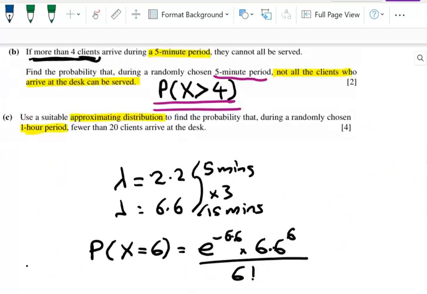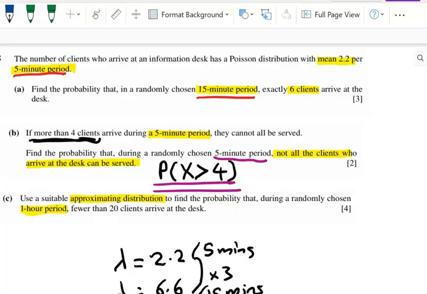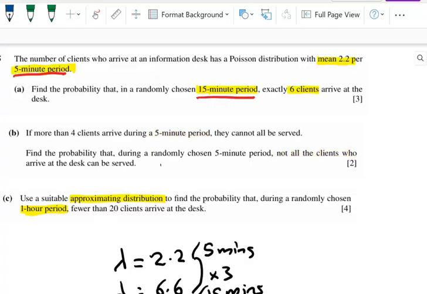Okay, now let's have a look at this last one. So this is really the only one on this question that I think you should have to think about. Those first two really should feel pretty easy by the time you're getting close to the exam. In the last one, we're going to use a normal distribution, and we're going to do that because we're working with a randomly chosen 1-hour period.